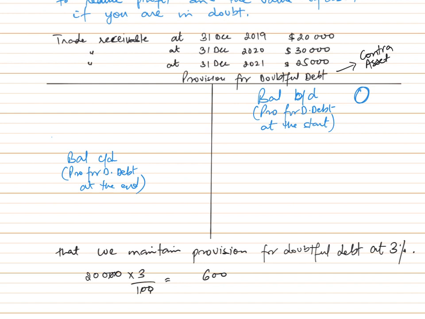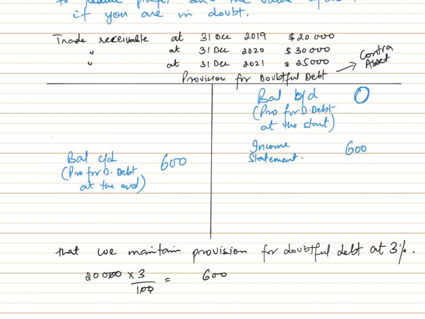But at the end we know our provision is 600, and we'll have to balance both sides of the T account by plugging in the value of the income statement. So as you can see, the credit side of the provision for doubtful debt is smaller by 600, so we will plug in 600 over here and we will write income statement.